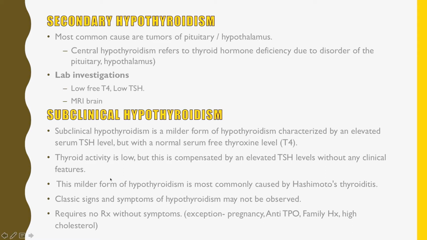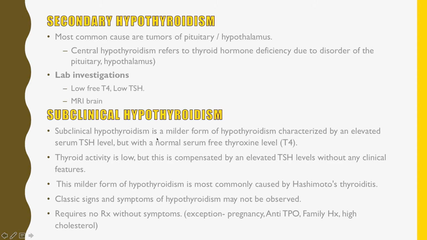This can be called a milder form of hypothyroidism, and the classical signs and symptoms are absent, and it requires no treatment except if there is pregnancy, or if the couple wants to conceive, or if anti-TPO is positive, or family history is very much positive for hypothyroidism. Only then in these cases is subclinical hypothyroidism treated, otherwise not.